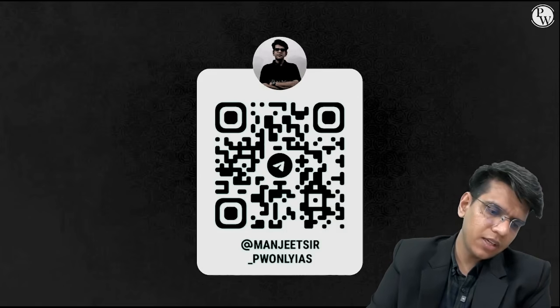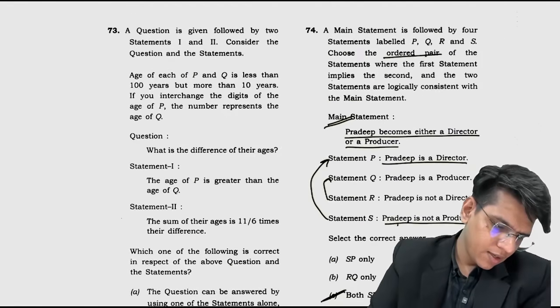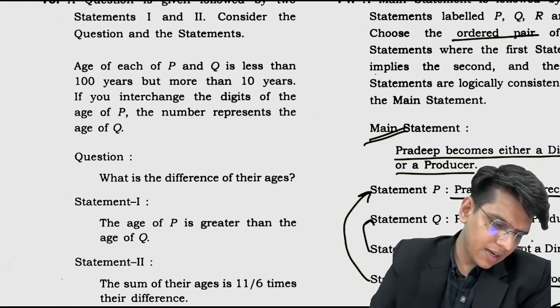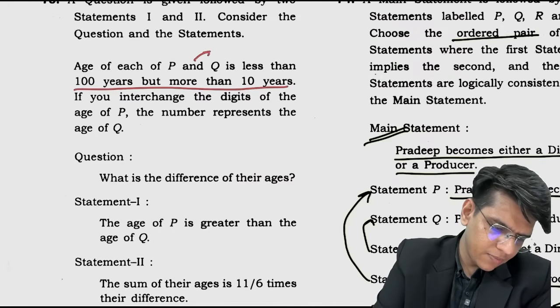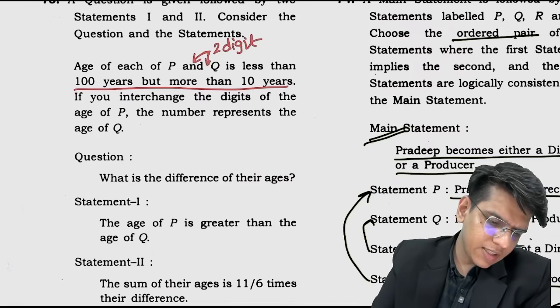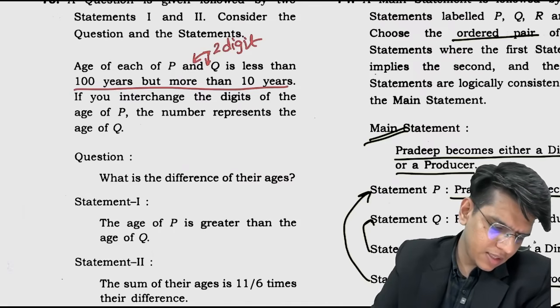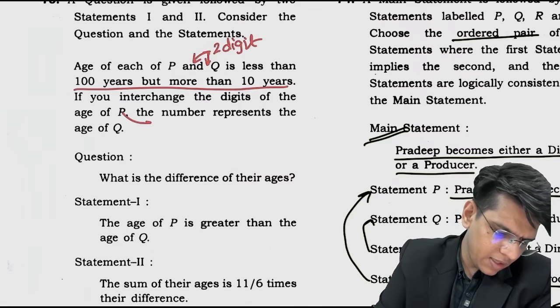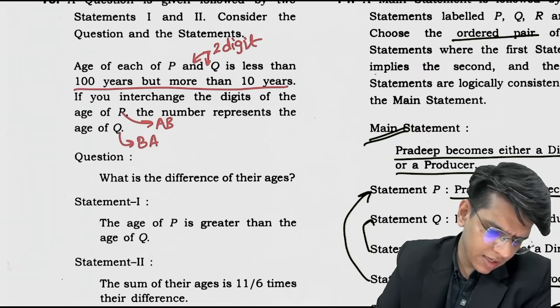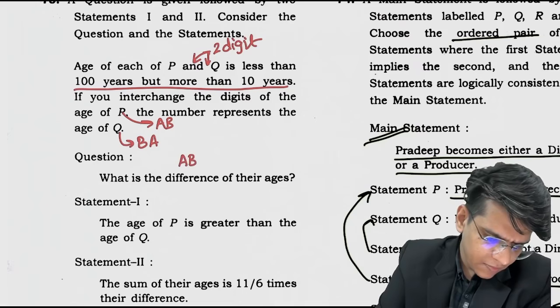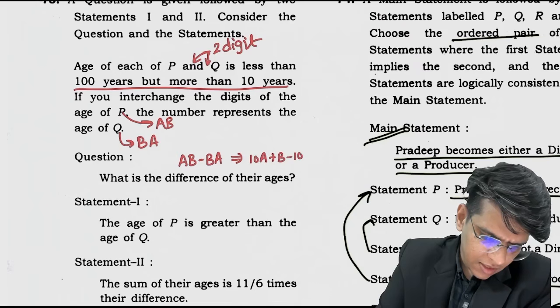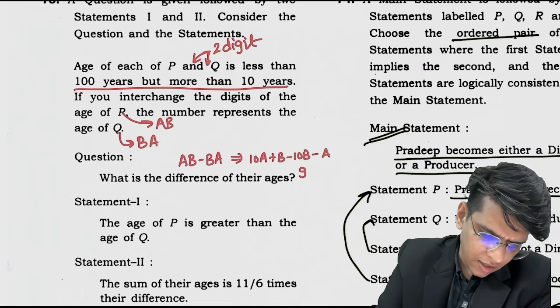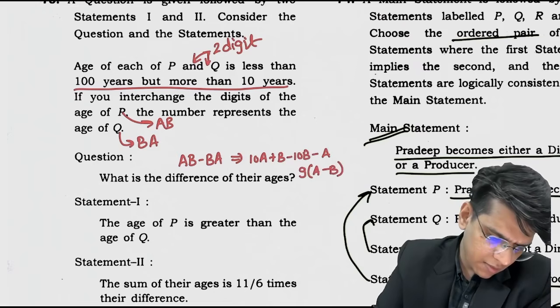Let's solve the last question, number 73. If the ages of P and Q are less than 100 and more than 10, that means both are two-digit numbers. If you interchange the digits of the age of P, the number represents the age of Q. So if P is AB, then Q is BA. What is the difference in their ages? Difference in their ages, AB minus BA or BA minus AB, what will that be? 10A plus B minus 10B minus A, that is 9 times (A minus B) or 9 times (B minus A). We need to find this.